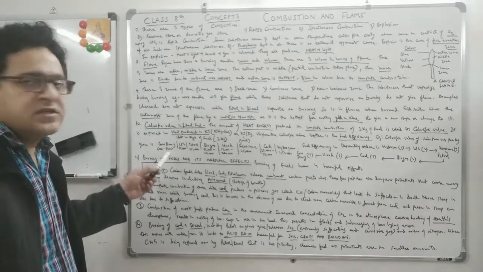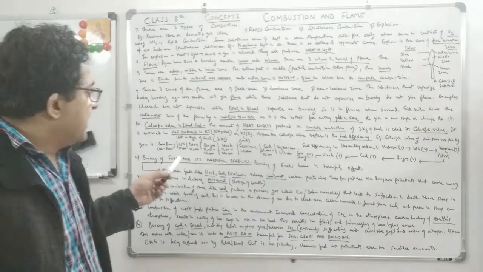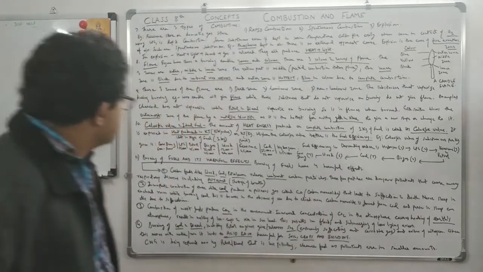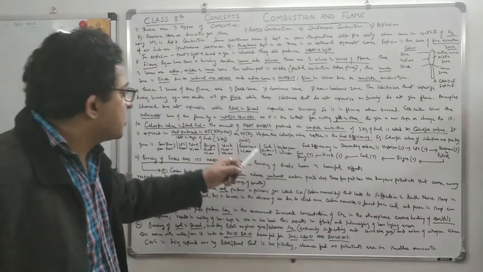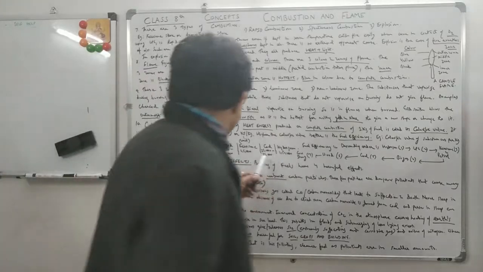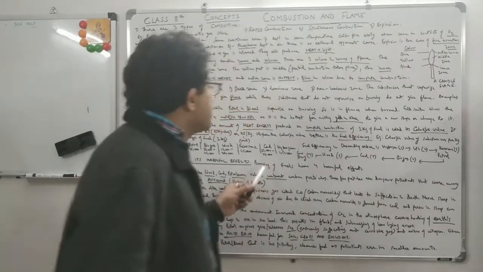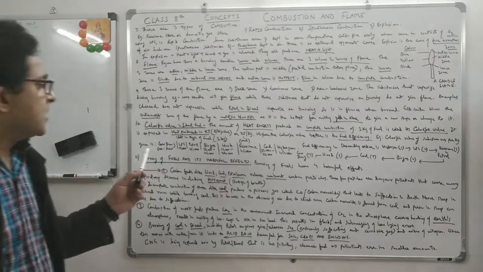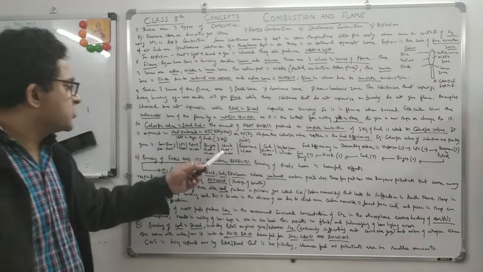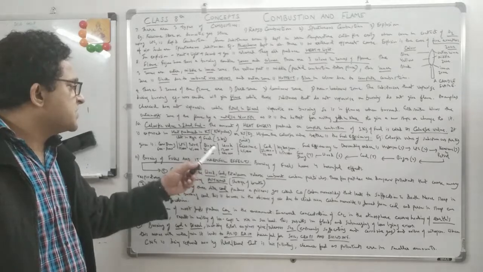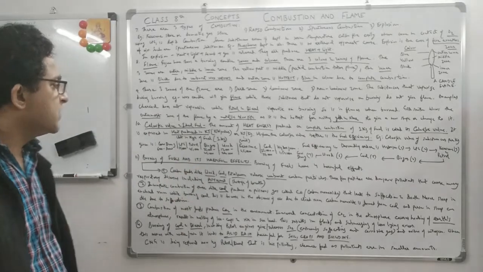That's the heat energy being released. Coal is a little higher than wood. Coal is 25,000 to 33,000 kilojoules per kg. And wood is 17,000 to 22,000 kilojoules per kg.